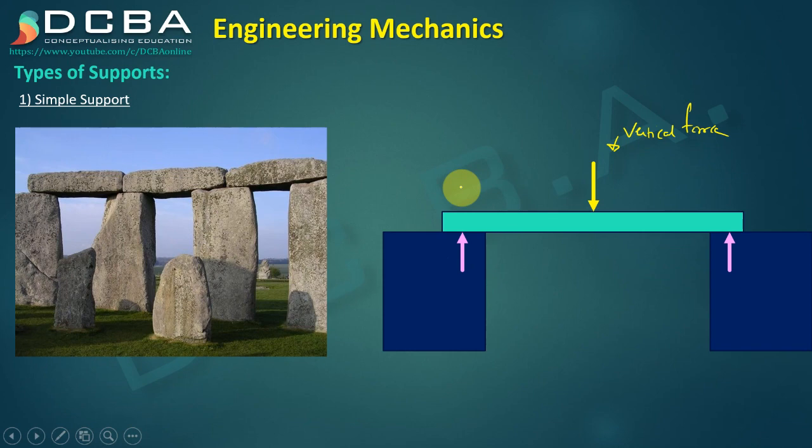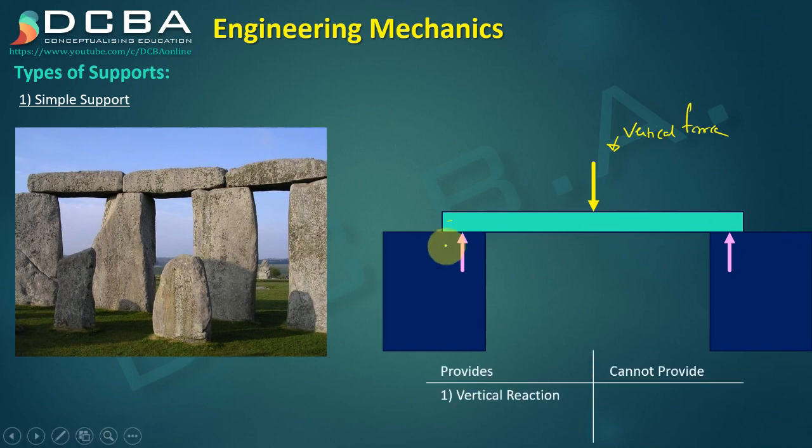In statics we talk about structures which are not moving, and if there is no movement and if there is a contact due to which movement is prevented, then definitely there is a reaction present there. So here we have a vertical reaction because this point is not able to move any further downwards, right? So a simple support can provide you a vertical reaction.